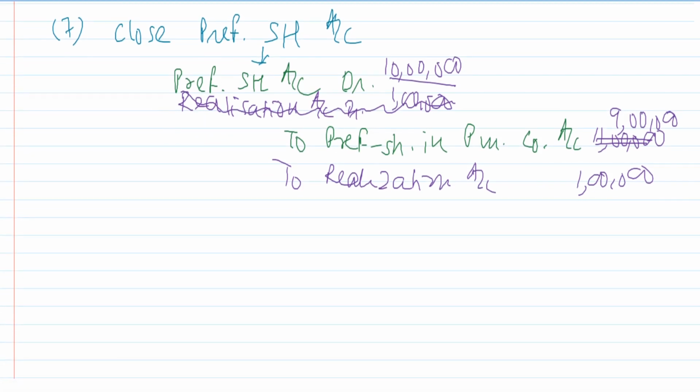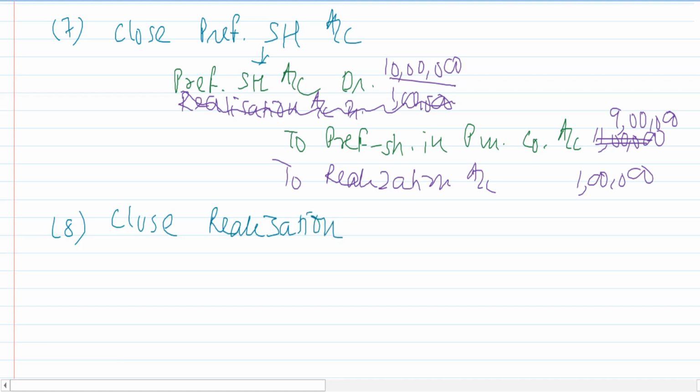Now, eighth accounting entry. You should now close realization. Close the realization account. Okay. Whatever balance is there in realization account, transfer it to equity shareholders.